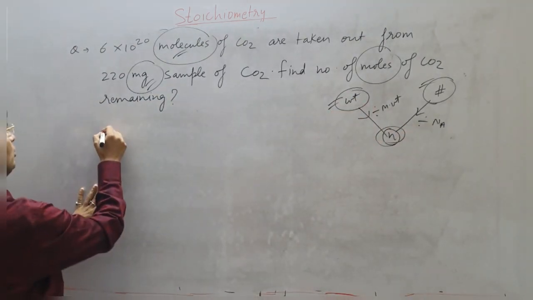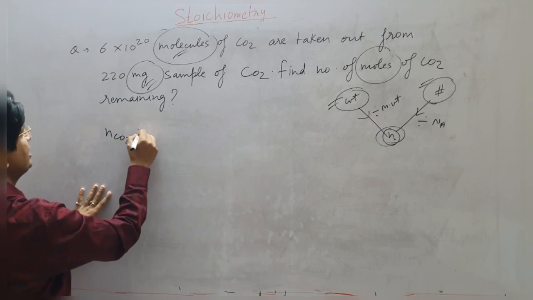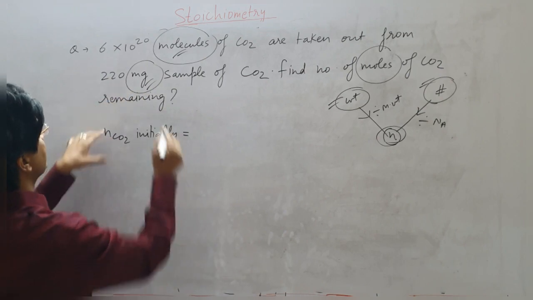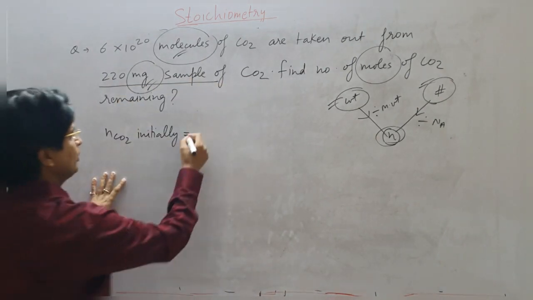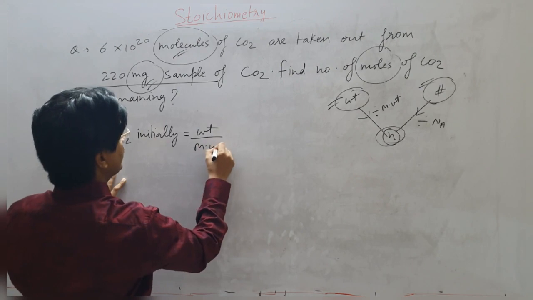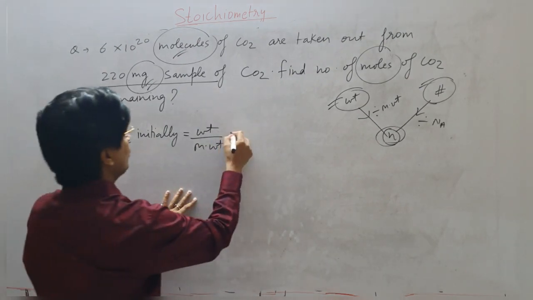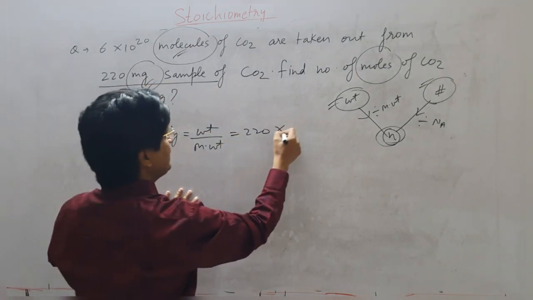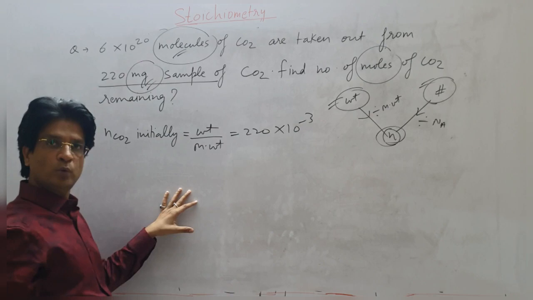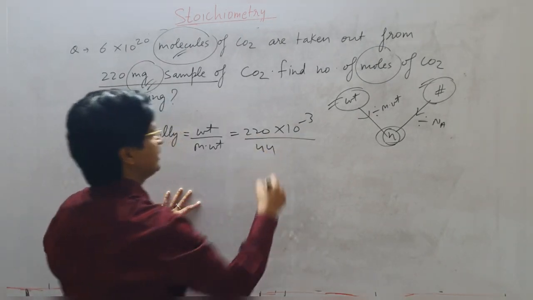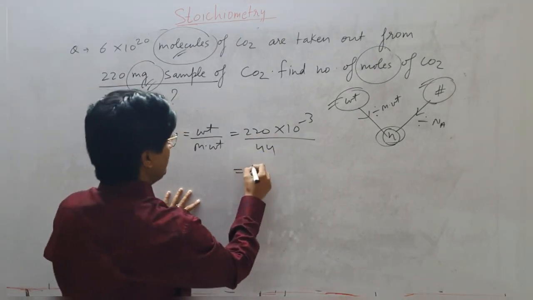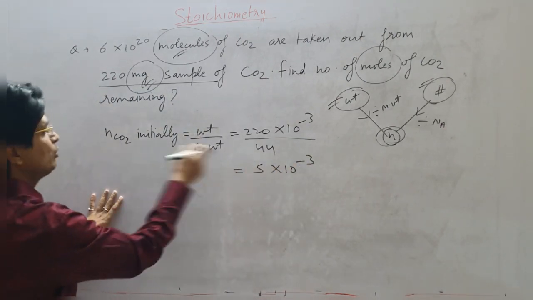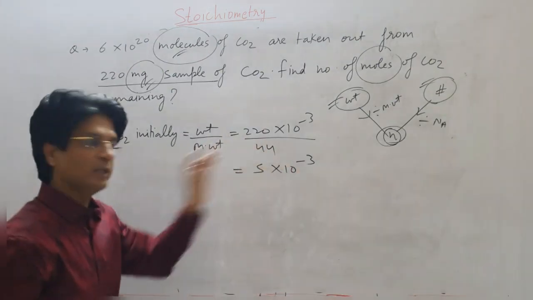Let's do that. So number of moles of CO2 initially, the sample was 220 milligram. So it will be weight upon molecular weight. Weight is given as 220 milligram. This has to be in grams. So multiply by 10 to the power of minus 3 to convert that into grams upon molecular weight of CO2, that is 44. This will be 5 into 10 to the power of minus 3. So number of moles of CO2 initially is 5 into 10 to the power minus 3 moles.